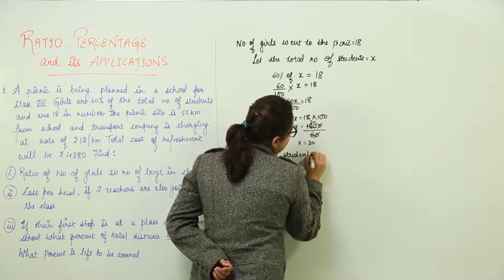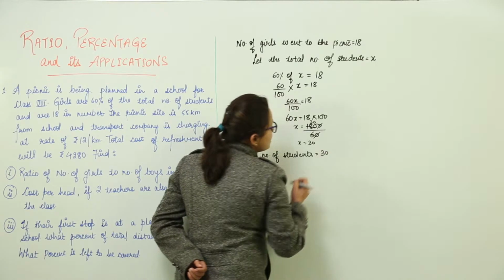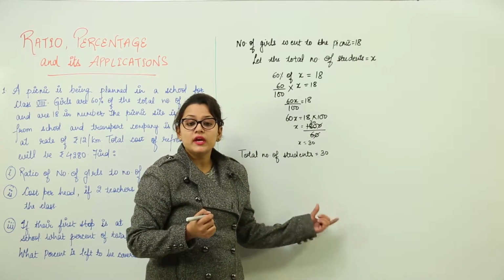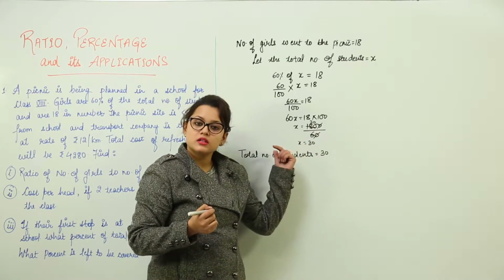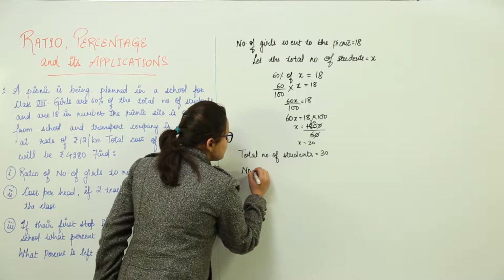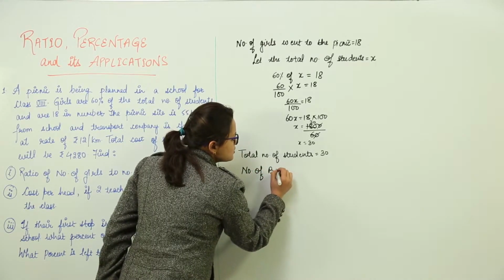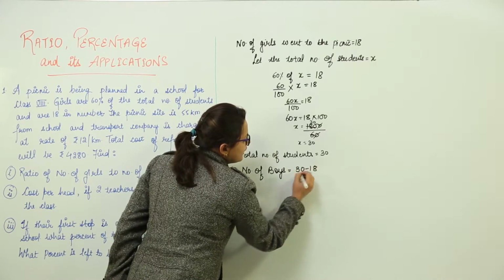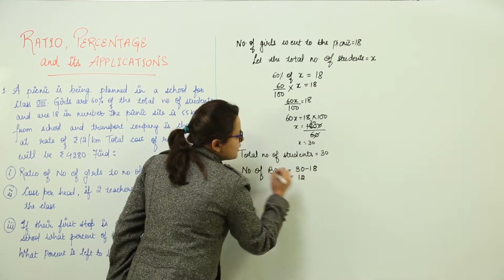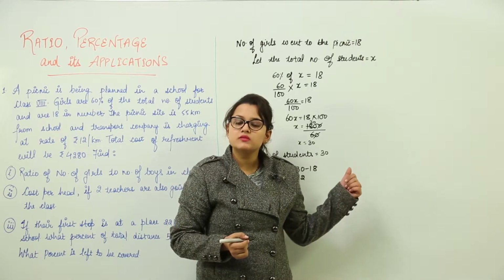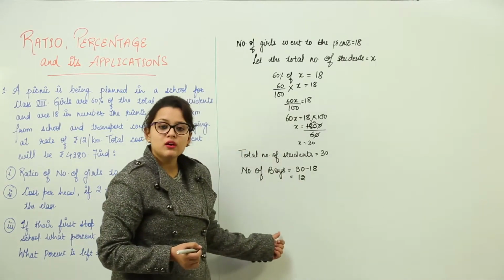Now we already know how many girls have gone to the picnic: 18. If out of 30 students there are 18 girls, how many boys are left? You are going to subtract, right? So how many boys have gone to the picnic? 30 minus 18. What do you get? 12. That means there were 12 boys and 18 girls. So now we can find the ratio.